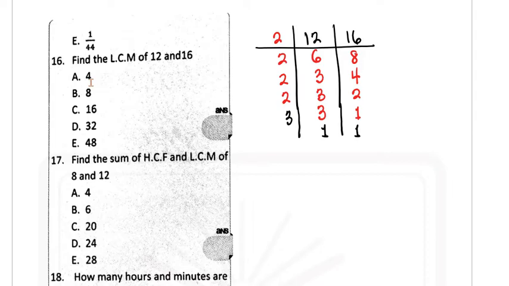All right, so in this we have 2 raised to the power of 4, or 2 times 2 times 2 times 2 times 3. So here is 16 times 3, and that will be equal to 48. So our answer here will be 48. That's option E.